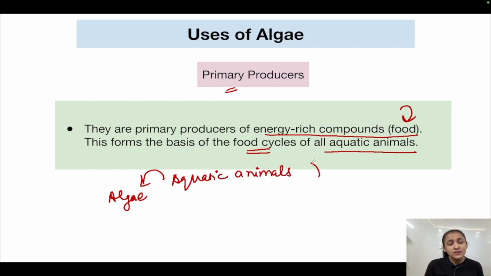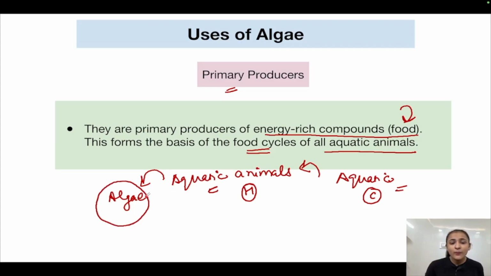Now these aquatic animals will be consumed by other carnivorous aquatic animals, right? These were the herbivorous animals, these are the carnivorous animals which will consume them, and in this way the food chain will go and the food cycles operate. So ultimately, algae is forming the basis of all the food cycles of all aquatic animals.